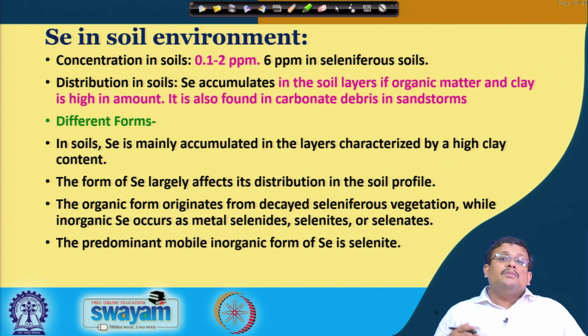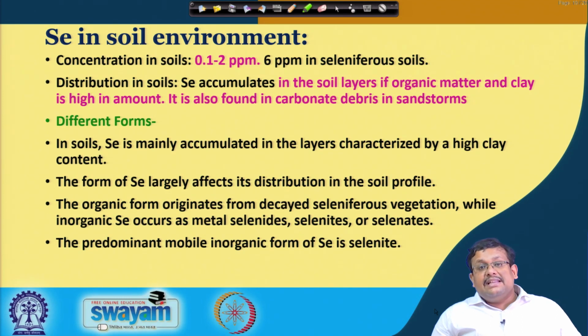The organic form basically originates from decayed seleniferous vegetation. So, selenium also comes from the plant body, and decayed plant bodies can be an important source of selenium, while inorganic selenium occurs as metal selenides, selenites or selenates. The predominant mobile inorganic form of selenium is selenite.